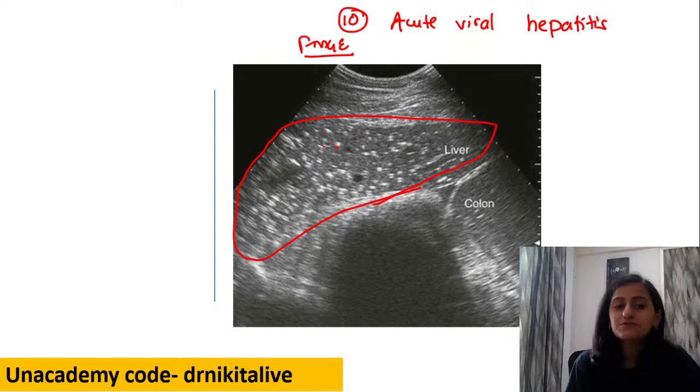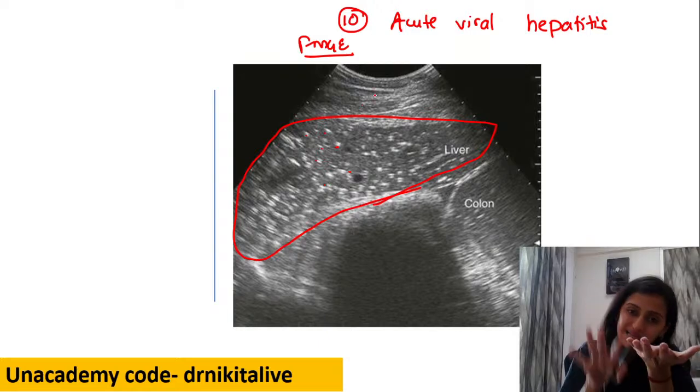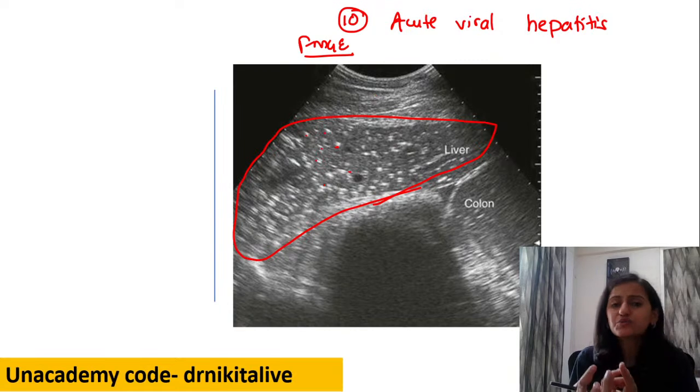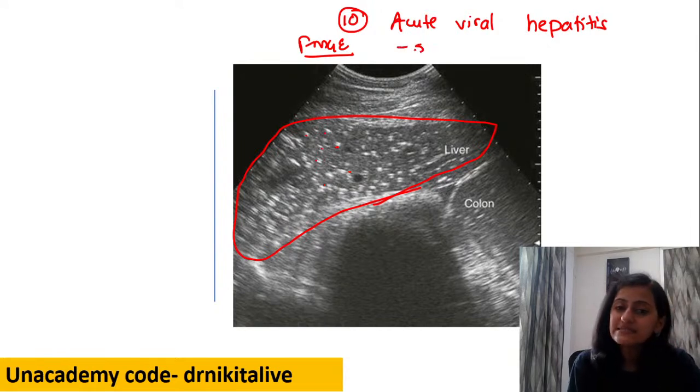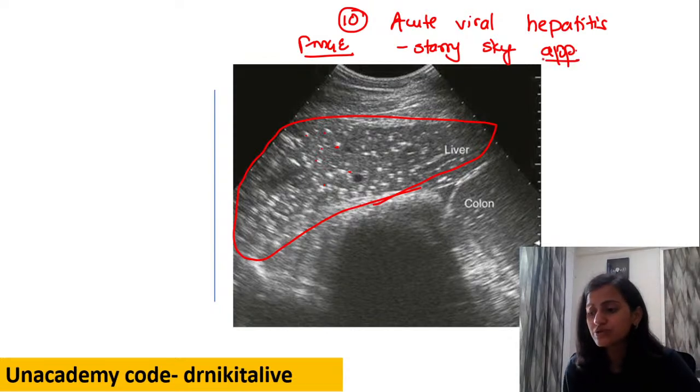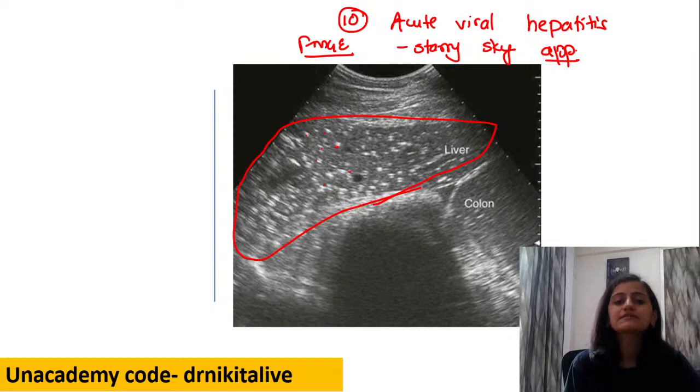These white are the portal venules, the portal radicals, which look very white because the liver has become dark. In acute viral hepatitis, because of the edema, the liver becomes dark, so the portal veins look very white. This is called the starry sky appearance. A previously asked question, so important. Remember, it is acute, not chronic, viral hepatitis where there is a lot of edema.